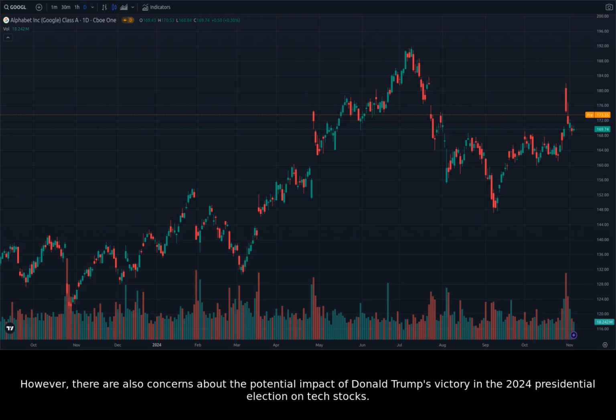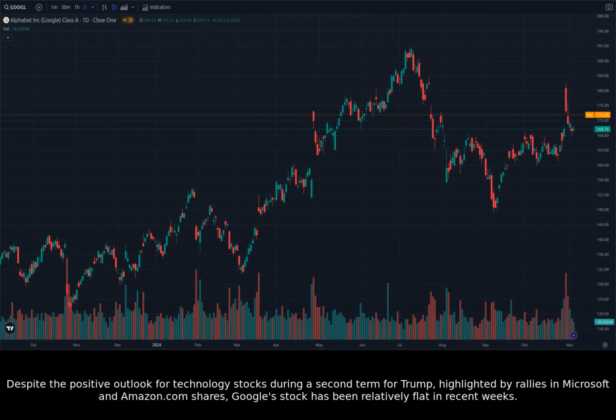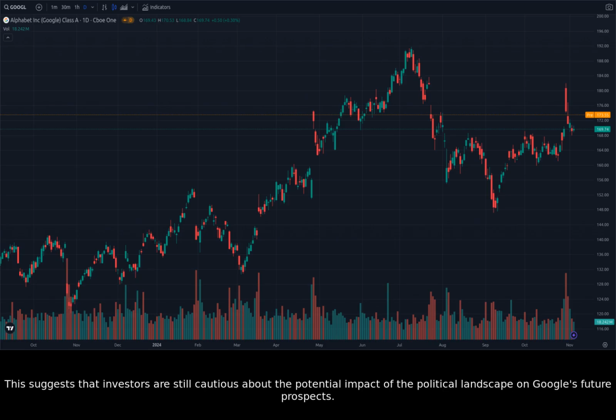However, there are also concerns about the potential impact of Donald Trump's victory in the 2024 presidential election on tech stocks. Some analysts believe that NVIDIA, a key player in the AI chip market, faces unanswered questions heading into its new fiscal year. Despite the positive outlook for technology stocks during a second term for Trump, highlighted by rallies in Microsoft and Amazon.com shares, Google's stock has been relatively flat in recent weeks. This suggests that investors are still cautious about the potential impact of the political landscape on Google's future prospects.